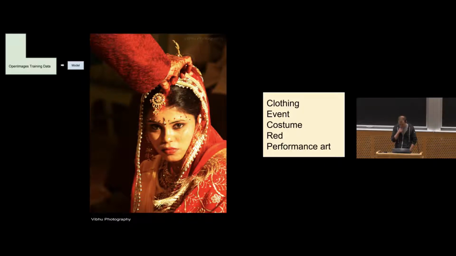No mention of bride. Also, no mention of personness, regardless of gender. So in a sense, this model has sort of missed the fact that there's a human in the picture, which is maybe not awesome and not really what I would think of as great success if we're claiming that image classification is solved.